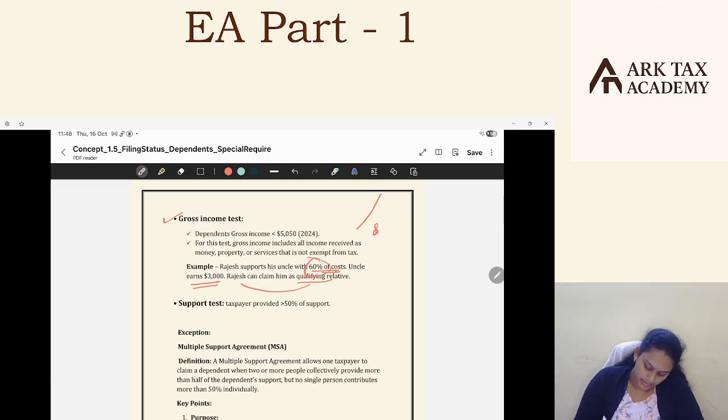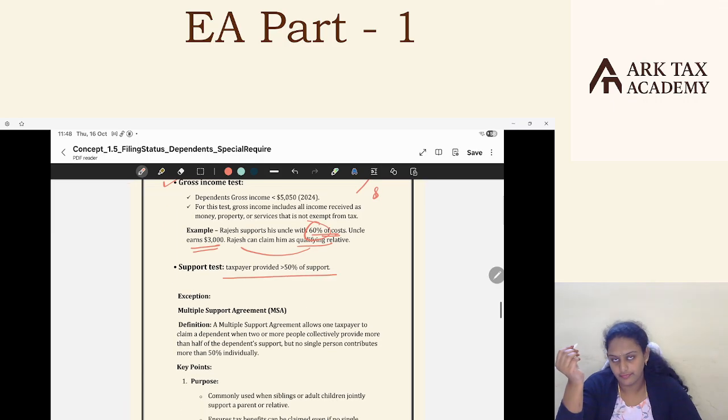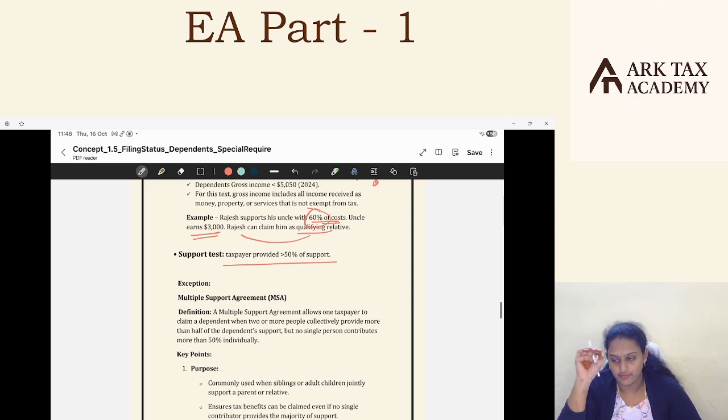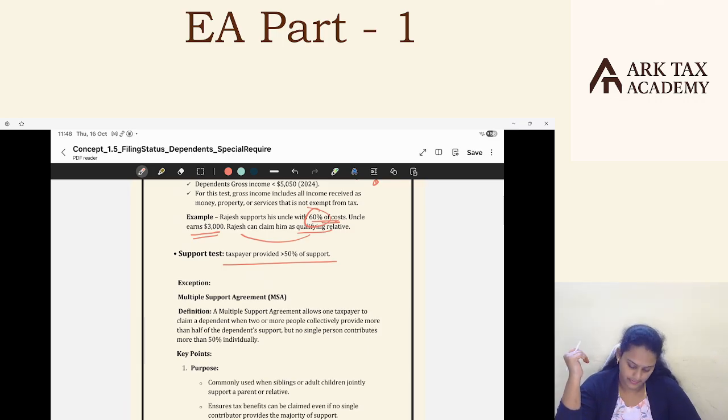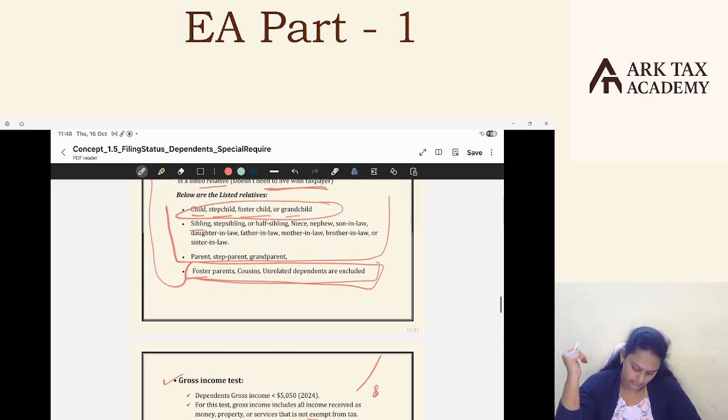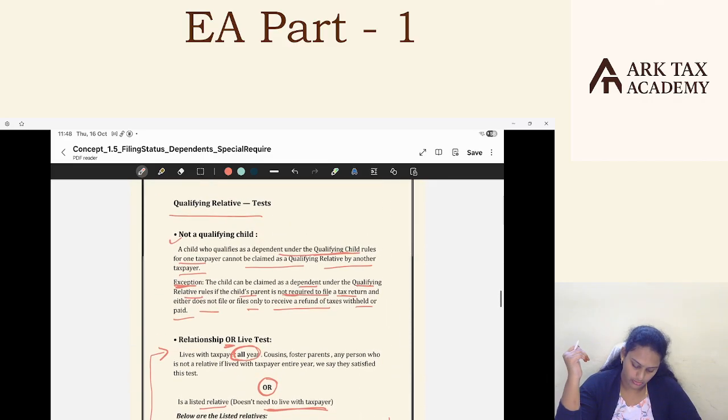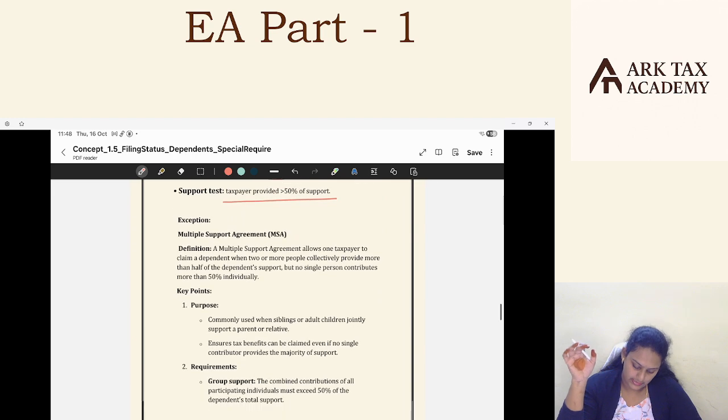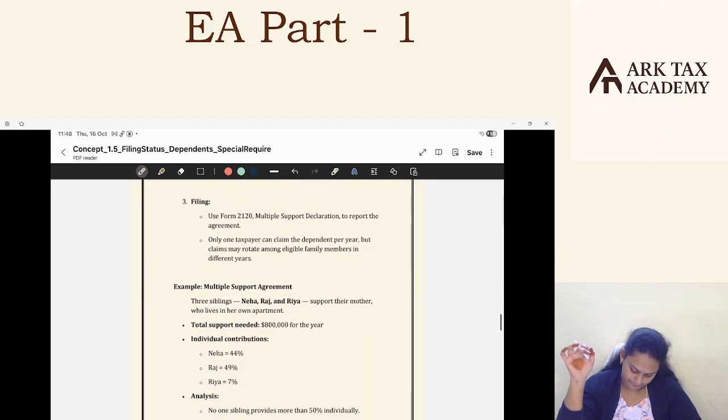Okay. Support test: the taxpayer provides more than 50% of support. This is common. The taxpayer should provide more than 50% of support for his relative, should take care of this relative by incurring costs of more than 50%. The support test, gross income test, relationship or live-with test, and not a qualifying child test, all these tests should be satisfied.